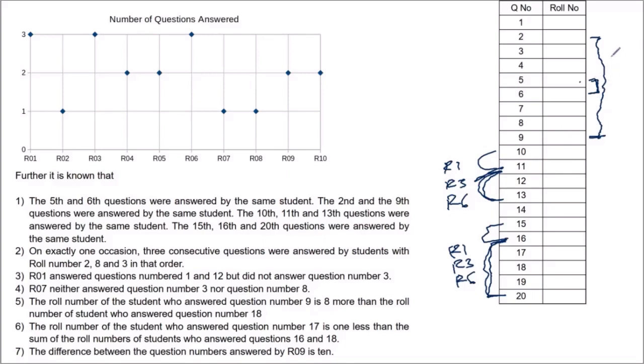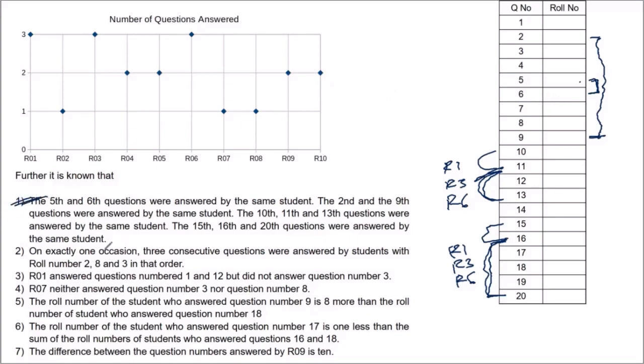Now, the problem is with the people who are answering 2 questions. One of them is not present here. He could actually be one of the students who answered these also. Right? It's not necessarily that I have all the information about the people who answered 3 questions. I have only partial information. So I know 2 of them are here. The third one might be here, or he might be somewhere else completely altogether. Okay, so the first is taken care of.